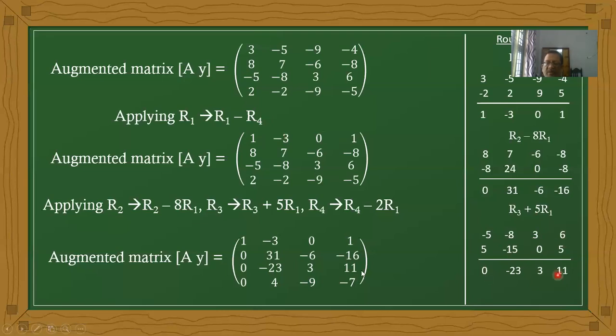The third row value is 0, minus 23, 3, 11.